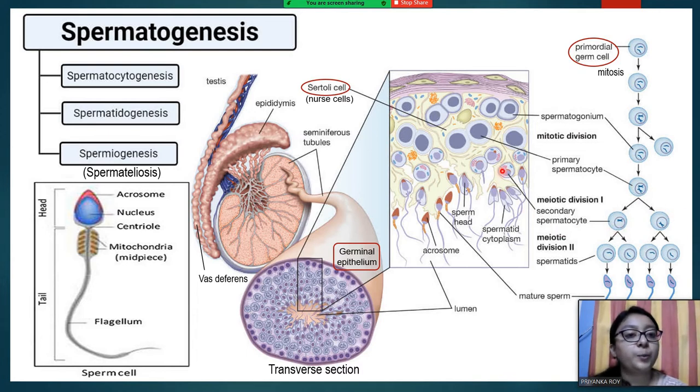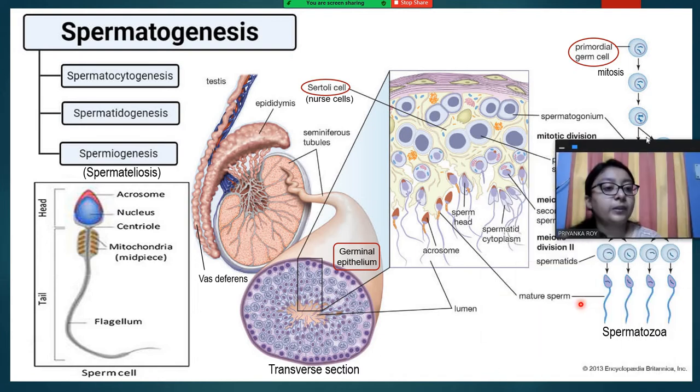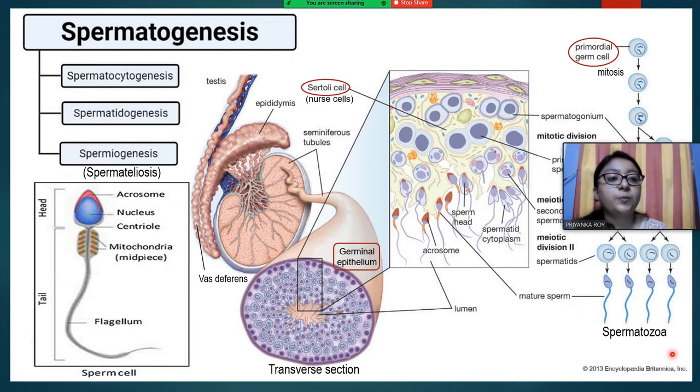This is the secondary spermatocyte, this stage. So this is smaller in size than the primary spermatocyte. Now the secondary spermatocyte will undergo meiotic division 2 and form 4 haploid cells, that is spermatids. So you can see here that 4 spermatids are getting converted into mature sperm, which is also known as spermatozoa, and they are getting a tail attached to the end. So this way the mature sperm formation takes place.